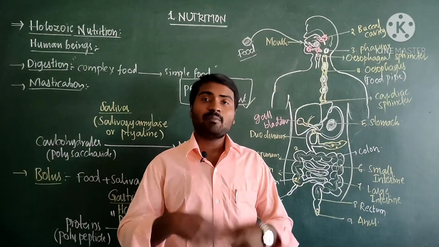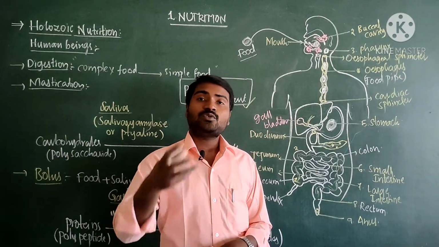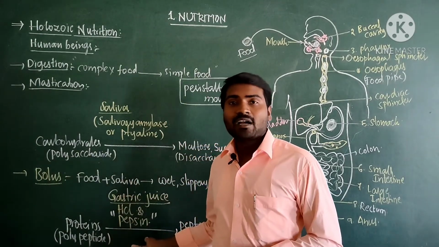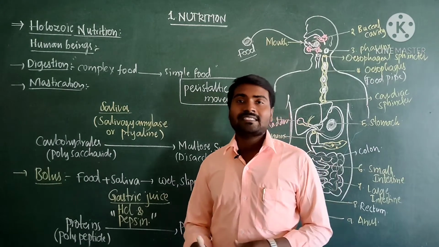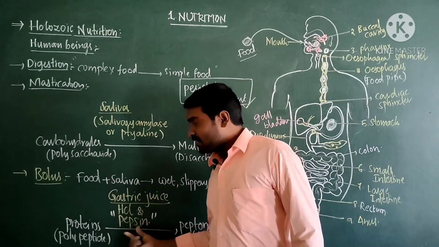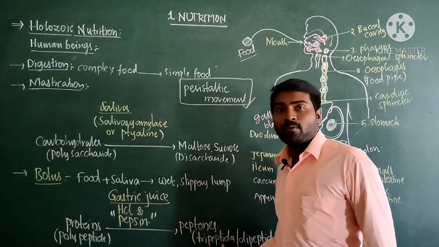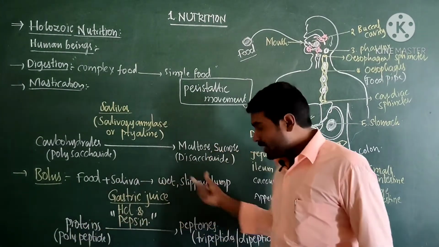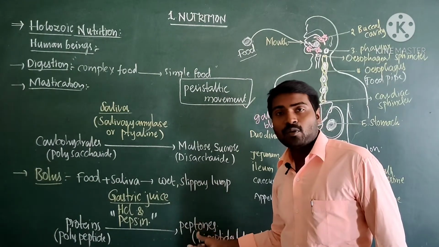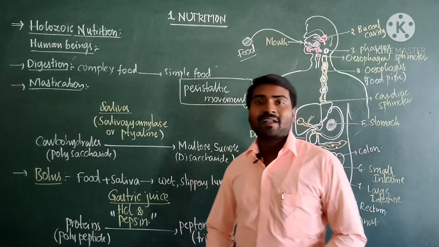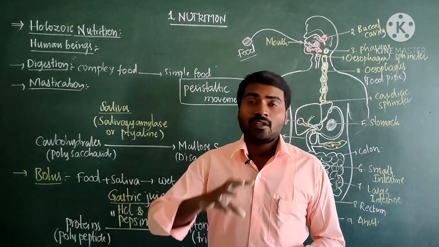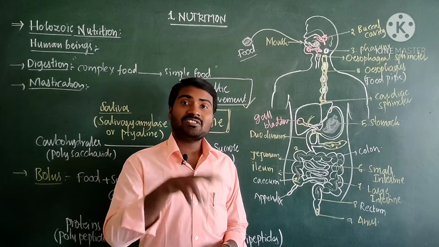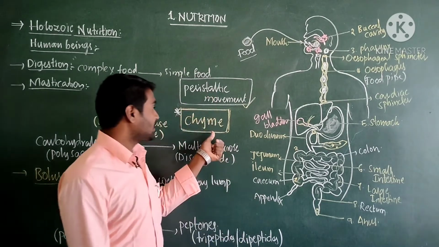So, what happens in the stomach? In the stomach, gastric juice is released which contains hydrochloric acid and also an enzyme called pepsin. Hydrochloric acid kills the bacteria, whereas pepsin digests the proteins into peptones. Proteins, complex molecules called polypeptides, are broken down into peptones or simple proteins called tripeptides or dipeptides. Now the food is partially digested. Partially digested semi-solid acidic food is known as chyme.